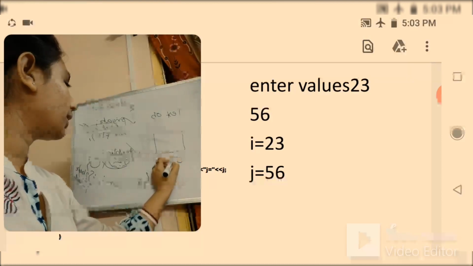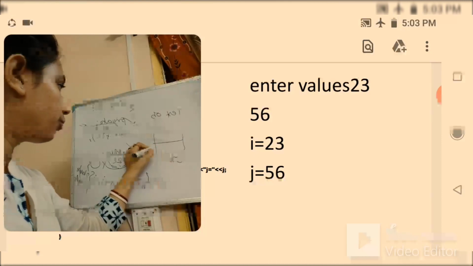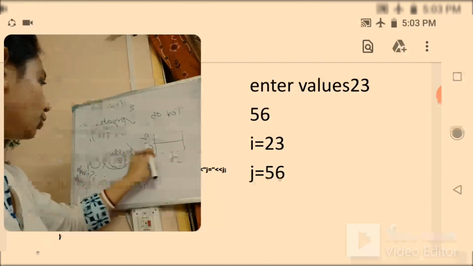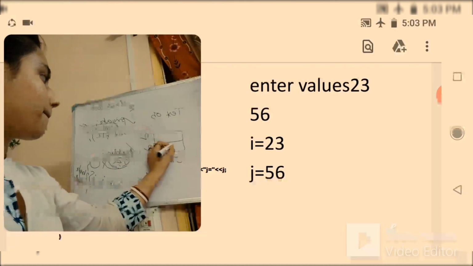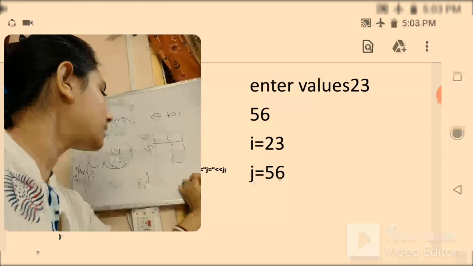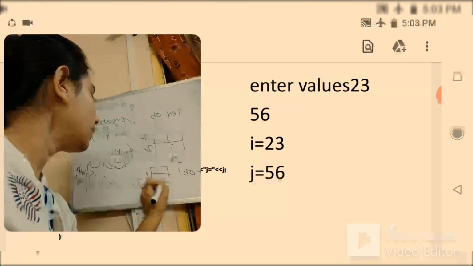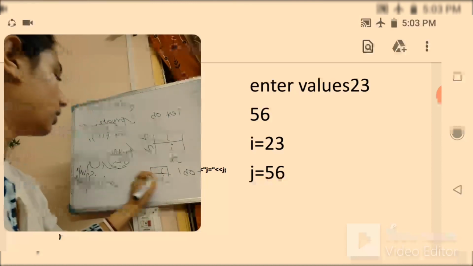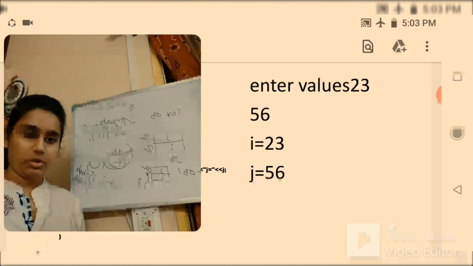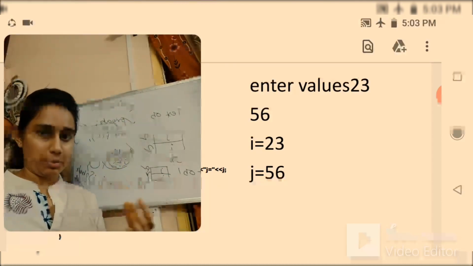So now if you are creating test OB, the OB will allocate 4 bytes of memory, 2 for i and 2 for j. If you are creating another object, say test OB1, again it will take 2 and 2, 4 bytes of memory. So when you are defining it, it is not actually taking the memory.